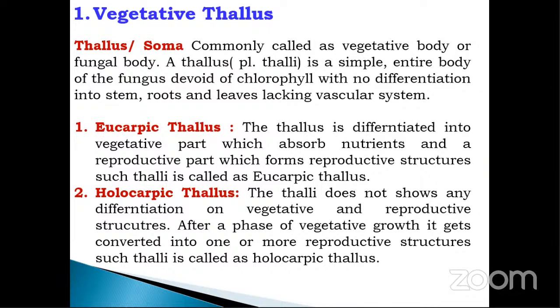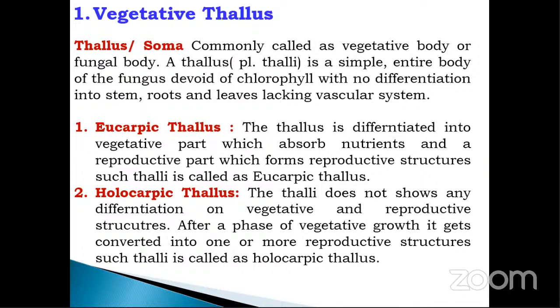The thallus has 2 different types: first, eucarpic thallus, and second, holocarpic thallus. In the case of eucarpic thallus, the thallus is differentiated into a vegetative part, which absorbs the nutrients, and a reproductive part, which forms the reproductive structure.